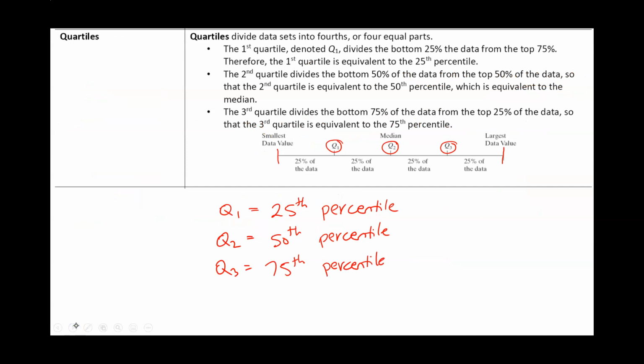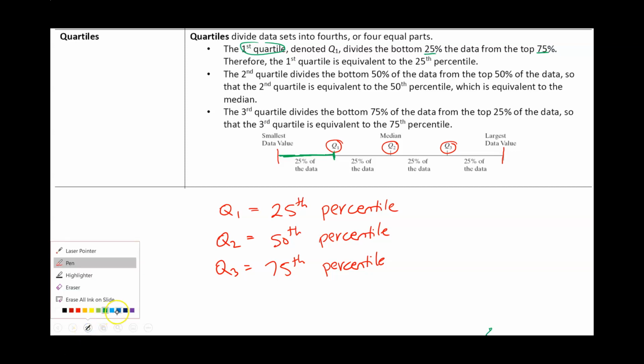So we're going to focus today on quartiles. Q1 always represents the 25th percentile. So whatever your cutoff value is for Q1, 25% of values are going to be below Q1. It's also called the first quartile. It divides the bottom 25% of data from the top 75%.